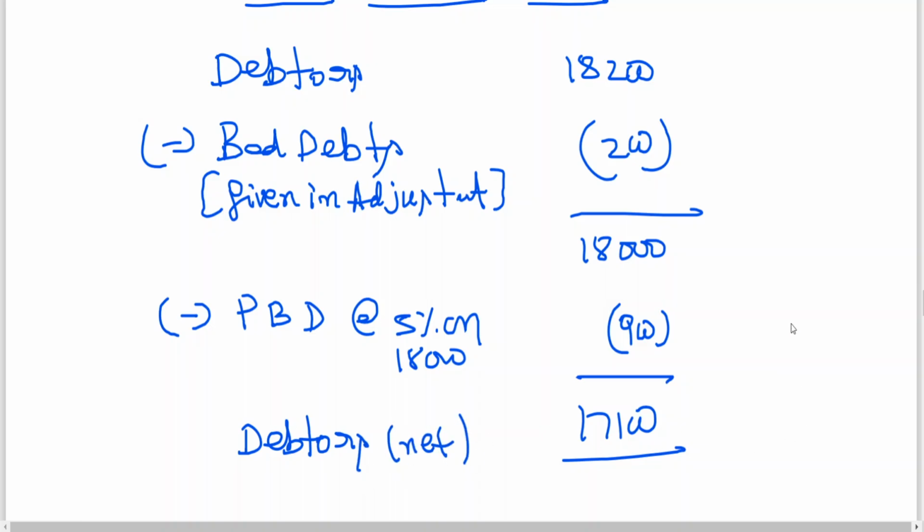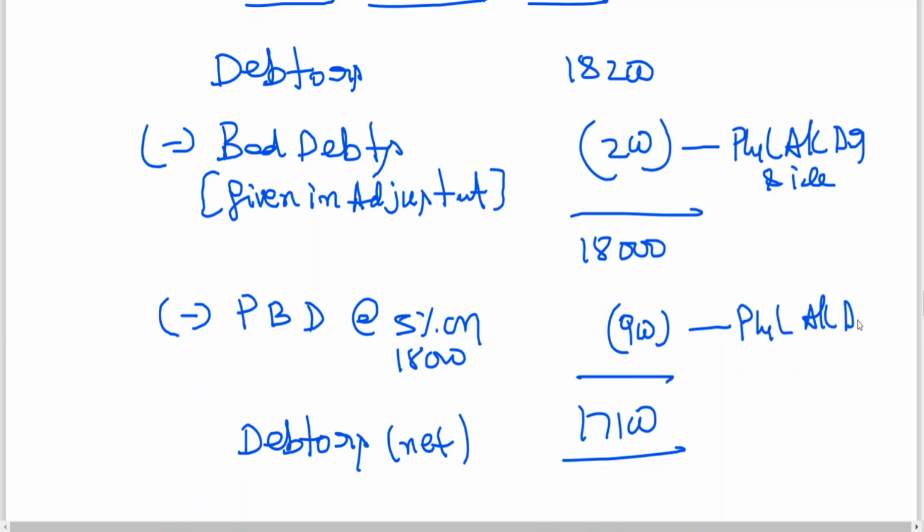This is the net after adjusting. Now see, this 200 rupees goes to P&L account debit side, and this also P&L account debit side. I told you, for bad debts adjustment given, the first effect is P&L account and the second effect is deduct from debtors. Provision for bad debts: first effect P&L account, then deduct from debtors.